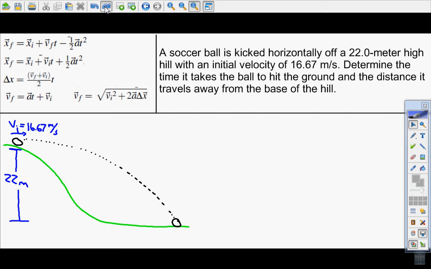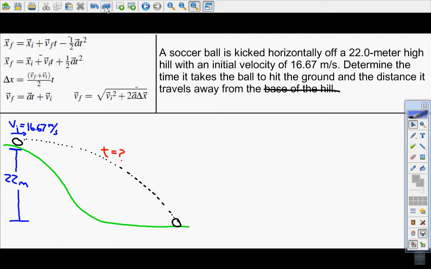Alright, so let's see. The time that it takes it to hit the ground, that's a question mark. Now time is a funny variable because the time doesn't depend on vertical or horizontal. It just is. So time doesn't follow the same rules as vertical and horizontal. It's just the way it is. So time is really kind of a shared variable between our horizontal and vertical variables.